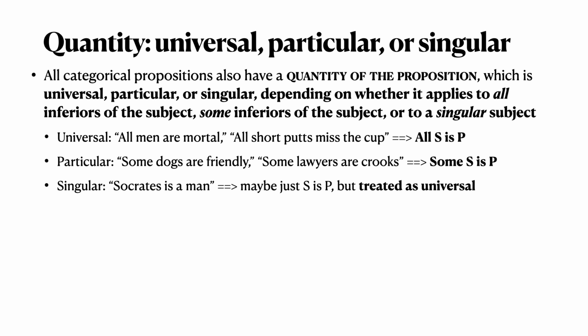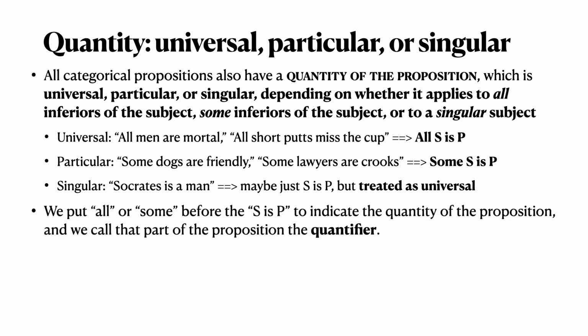But think of it this way: all of Socrates is a man. All of Socrates is mortal. So when you have a singular, you're not usually dicing it up, or by definition, you're not talking about some but not others or something like that. So singulars, we will encounter them a lot, but they're not going to be treated as having a special quantity, because a proposition of singular quantity is always treated the same way as a categorical proposition of universal quantity.